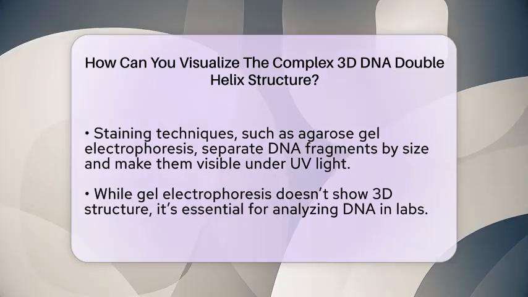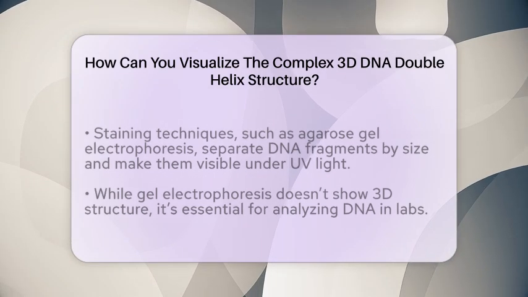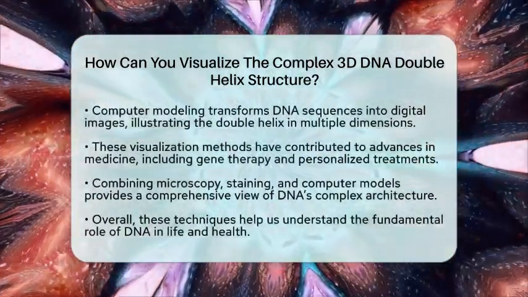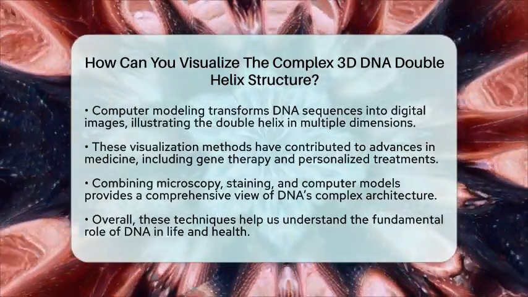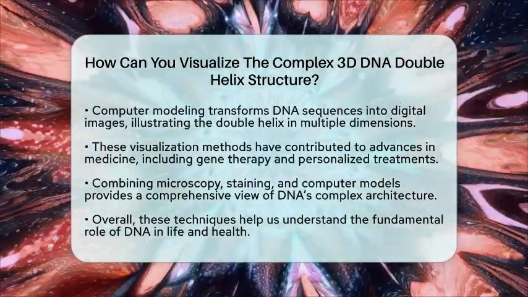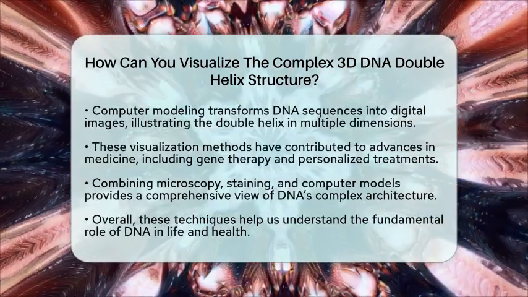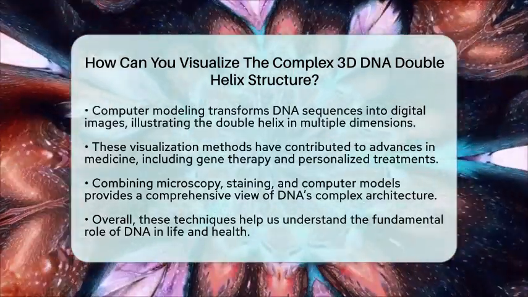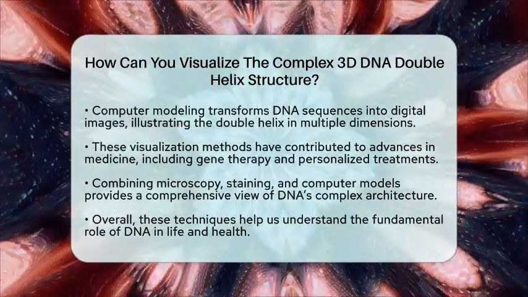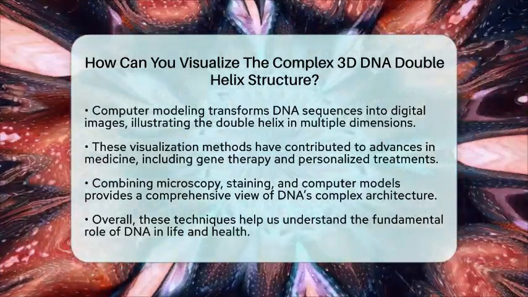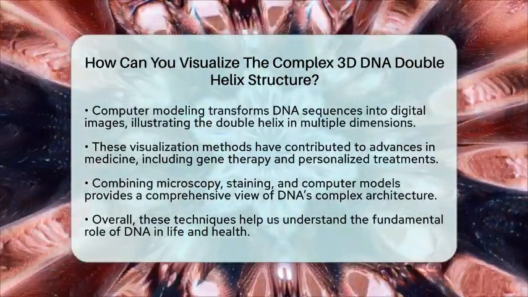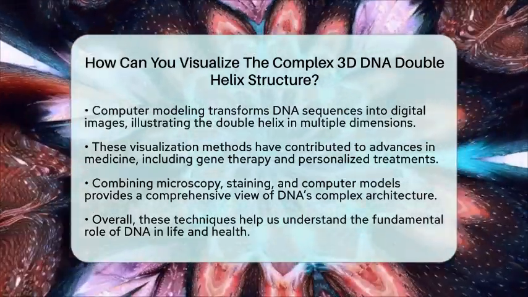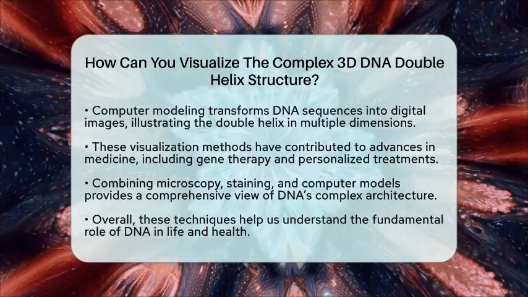More recently, computer models have become a key part of visualization. These models take the sequence of bases, adenine, thymine, cytosine, and guanine, and turn them into digital images. They help us see the double helix in 3 dimensions, making it easier to compare different sequences or understand mutations. All these methods, from X-ray diffraction to electron microscopes, atomic force microscopes, staining, and computer models, have helped us